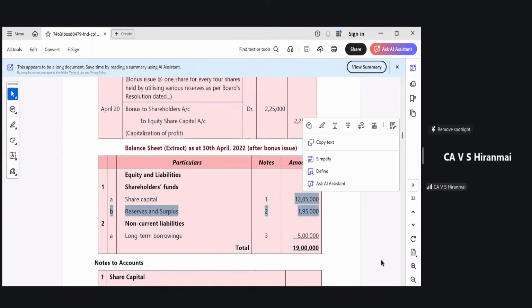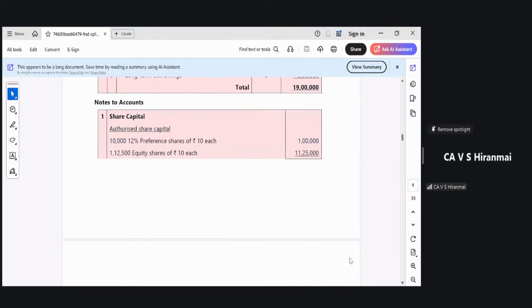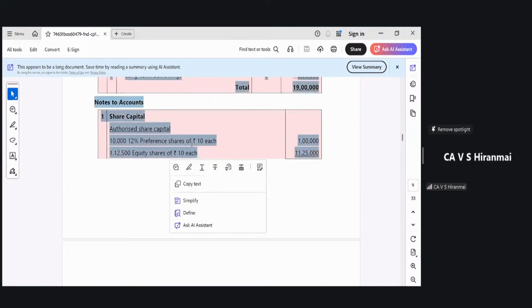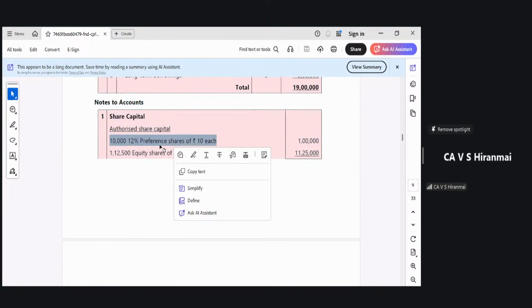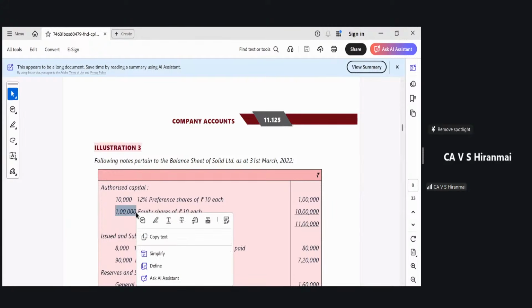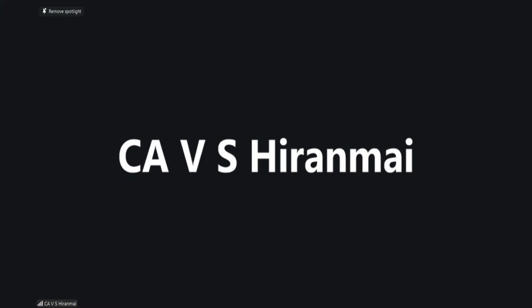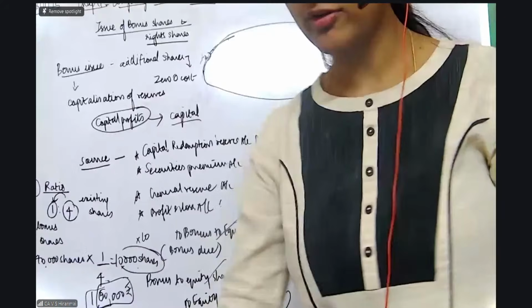So after putting the balance sheet, it is always important for you to prepare the notes to accounts. Here, whatever authorized capital is given for preference shares, the same thing will come. But for equity shares, my dear students, you have how much? All of you please see here. You have how much here? 1 lakh equity shares. But why, madam, is 1,12,000 written there? I will tell you.